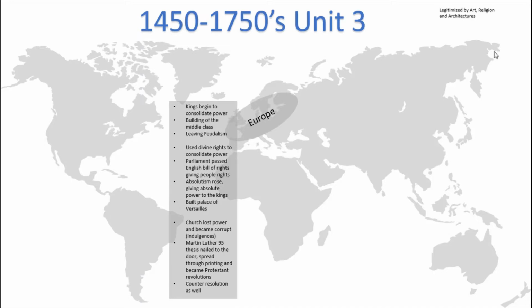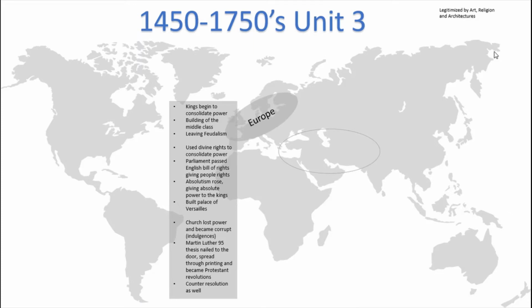Finally, the Catholic Church also went through a counter-reformation of itself. It realized its own faults, and through groups such as the Jesuits, it committed to some massive reforms and took away corrupt practices like indulgences.